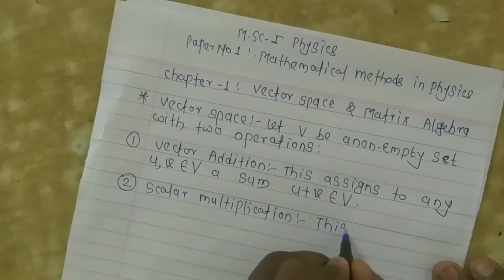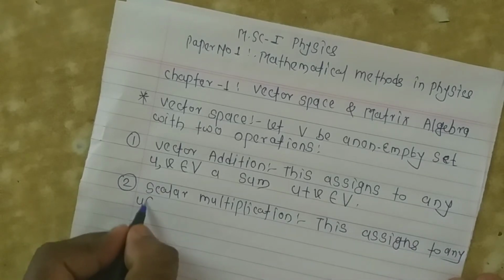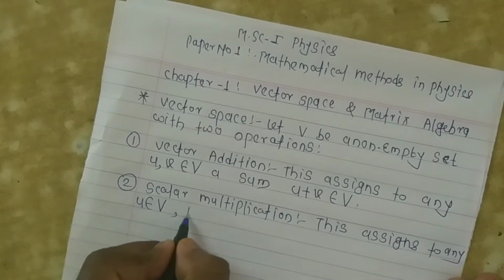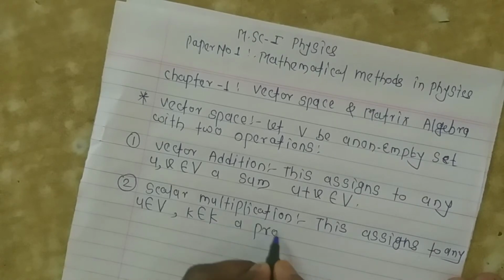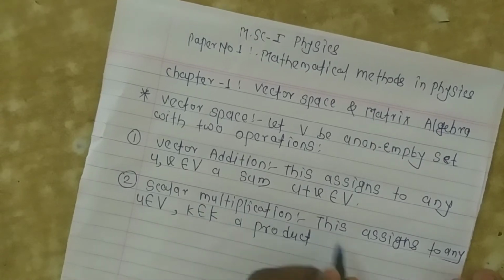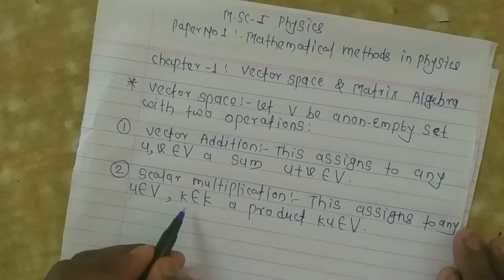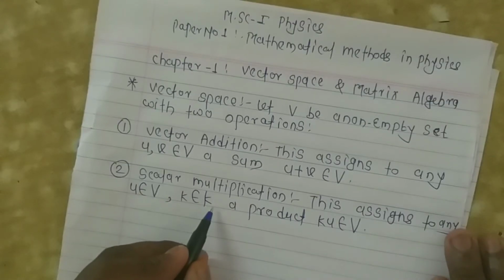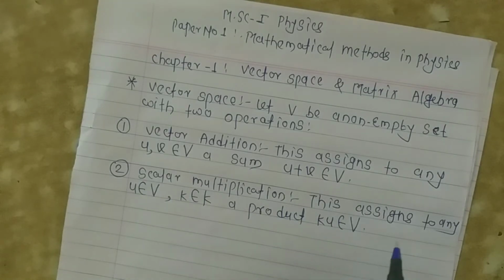This assigns to any u belongs to V, k belongs to K, a product ku belongs to V. That means that vector u belongs to V and the scalar belongs to the scalar field, and the product of the scalar and vector also belongs to V.